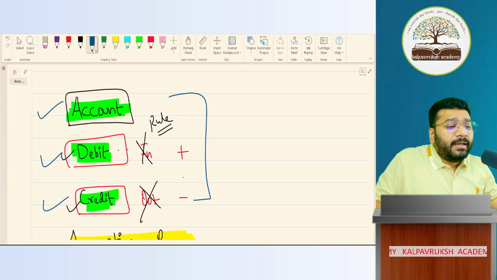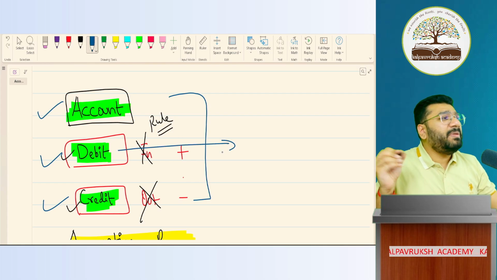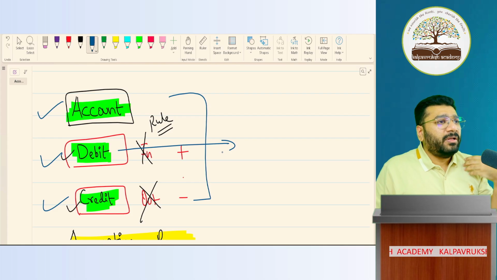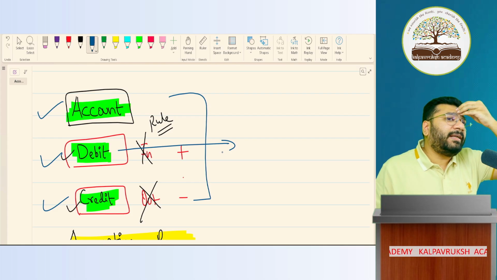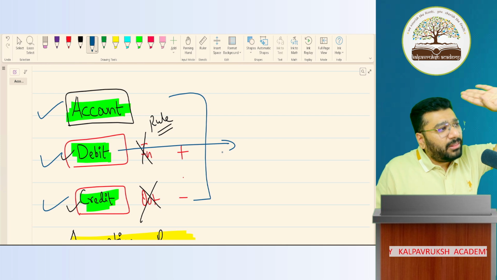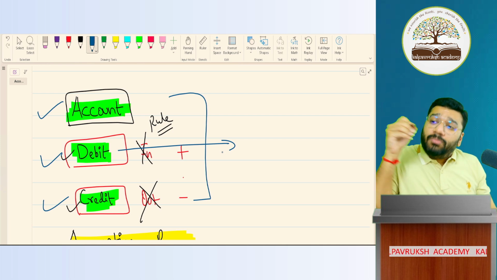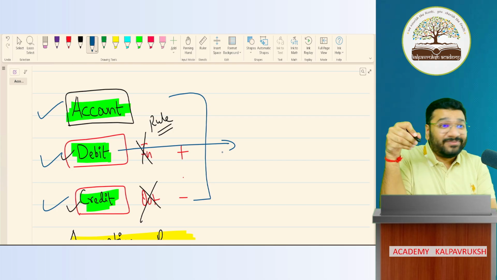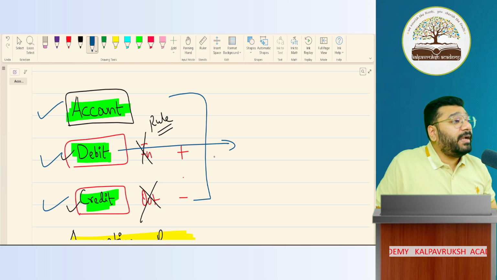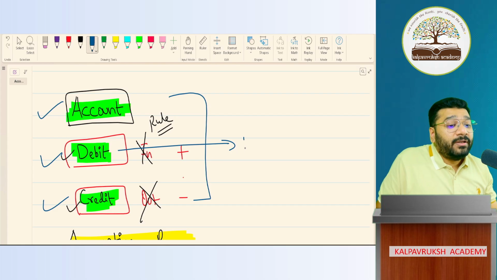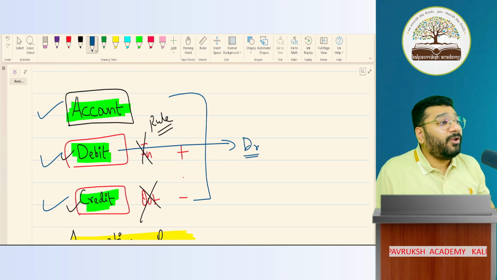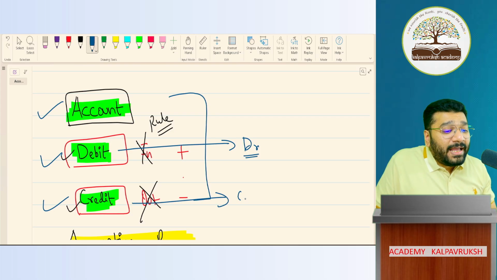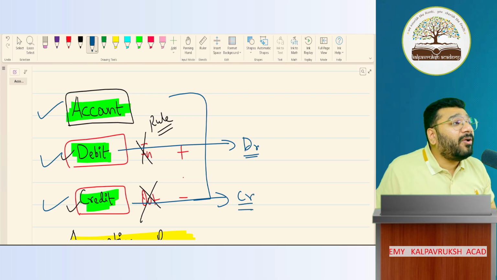Debit, every time if you write D-E-B-I-T, it is very laborious work. Imagine, in the entire 11th and 12th, you will write at least 10,000 journal entries. In every journal entry, writing D-E-B-I-T wastes so much ink. So people said you can write this in short form, abbreviation: D-R. Debit is recorded as DR and credit is recorded as CR. Got it, not got it? Okay.